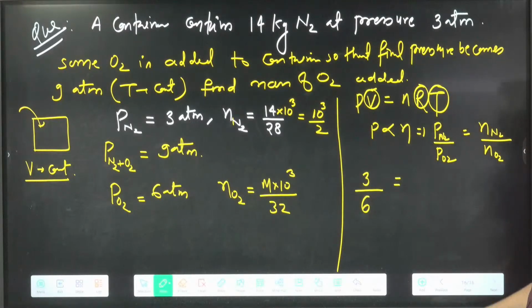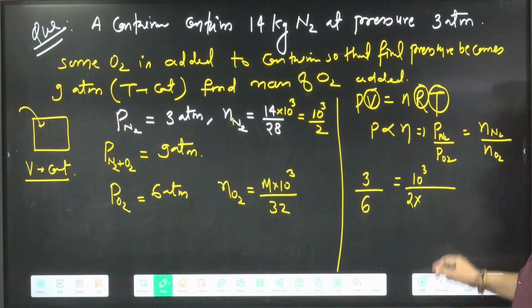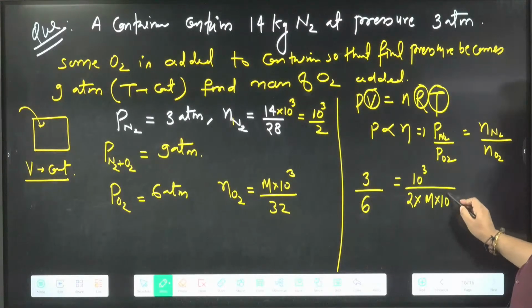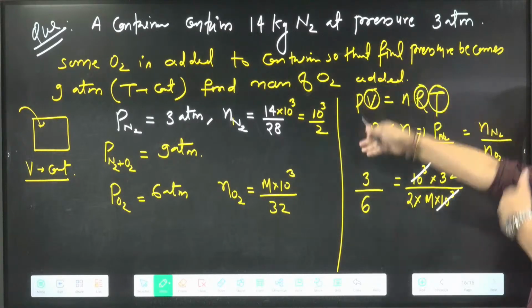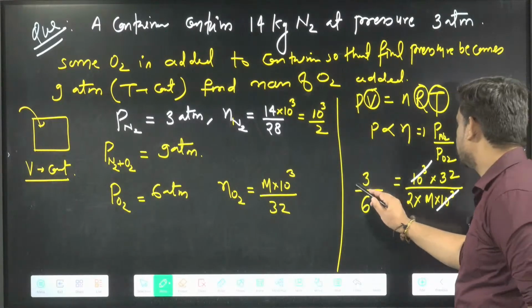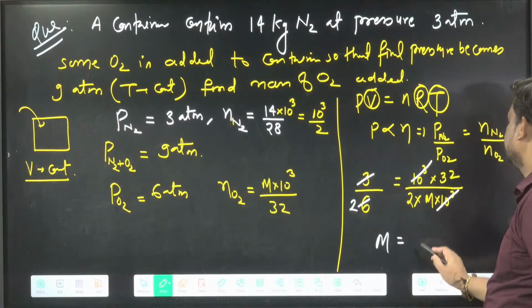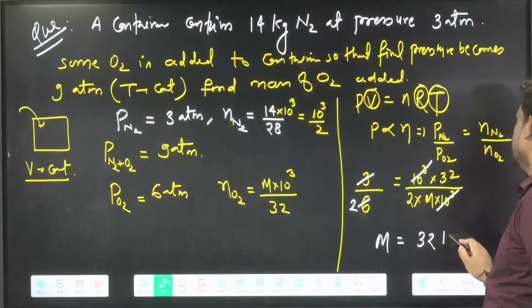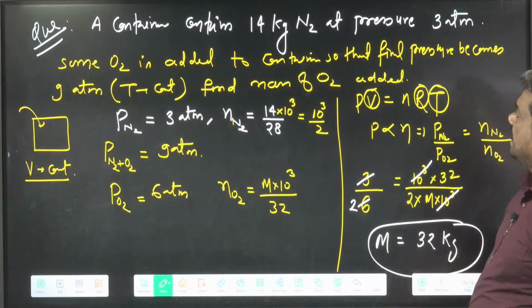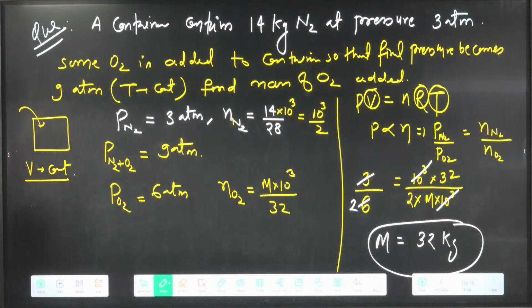Moles for nitrogen are 10 power 3 divided by 2, and for oxygen m into 10 power 3 by 32. 10 power 3 cancels. Now 3 by 6 is 1 by 2, and the 2 also cancels, so m becomes 32. We have added 32 kg mass here.